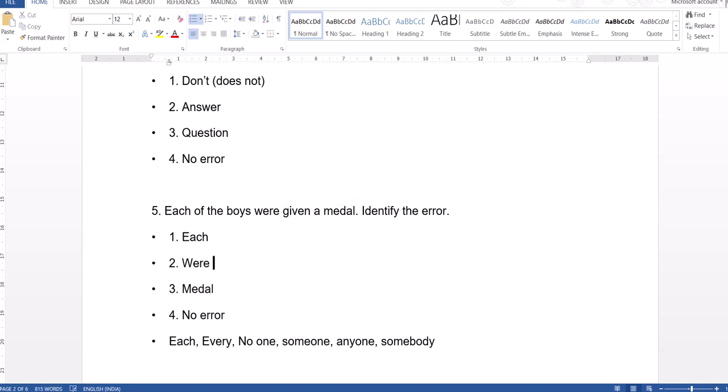Here the right word to use is was instead of were. Each of the boys was given a medal, because among many boys we are talking about one at a time, each of the boys. So we should always use a singular verb.